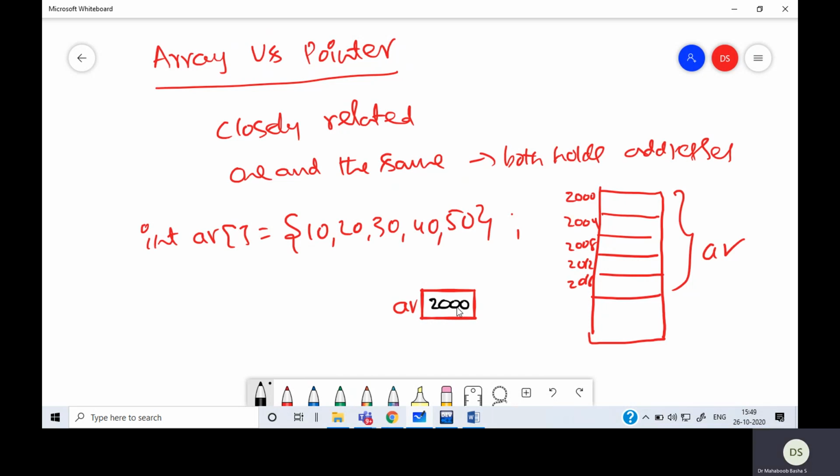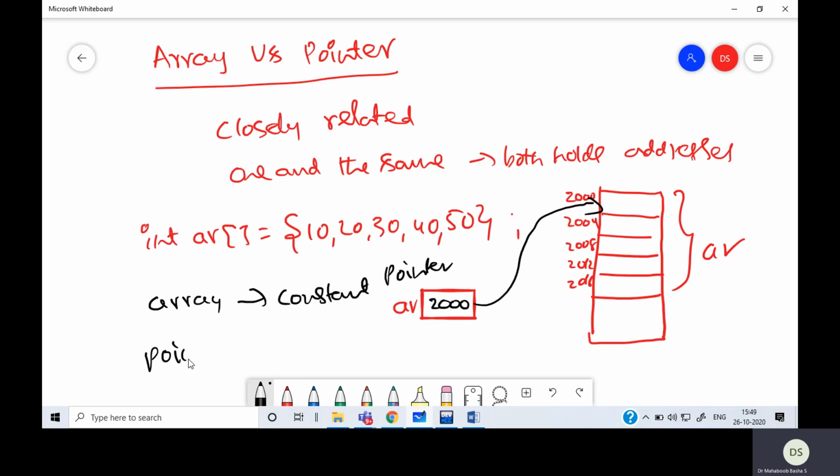So like pointers, it is also an address, but the only difference is that when you take an array, it is a constant pointer. That means here it is 2000 and it should remain 2000 during the entire course of the program. So this is always pointing to this. Now if I try to change that address, it is an error because it's a constant. So array is a constant pointer.